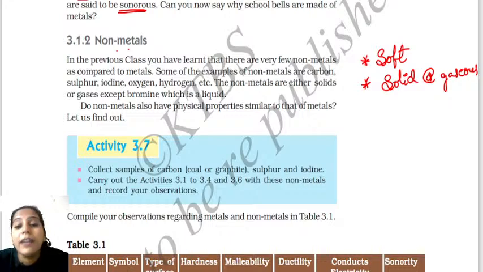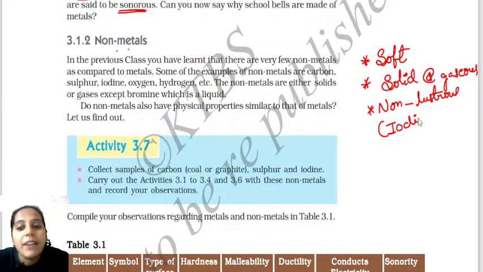When I talk about their lustrosity, most of the non-metals are non-lustrous. That means they don't have the shining property. But there is an exception, children. The only non-metal which is lustrous, that means which has the shining property, is iodine. Exception, okay? You should know about it. All the non-metals are non-lustrous in nature except iodine. Iodine shows the lustrous nature.